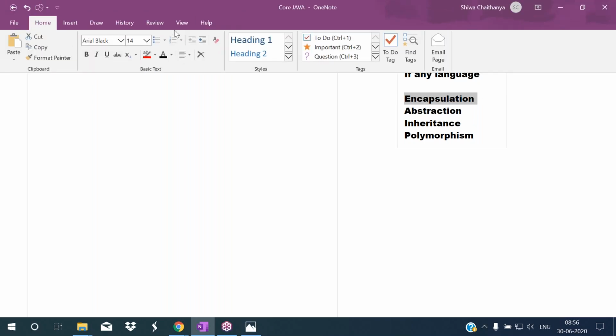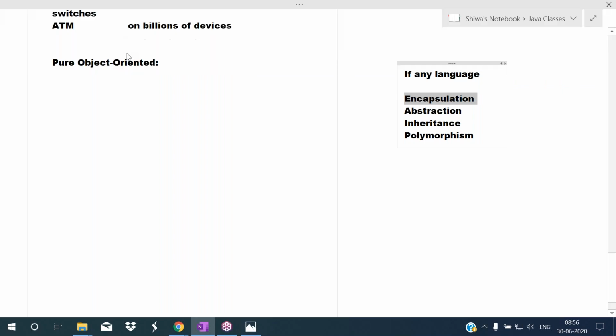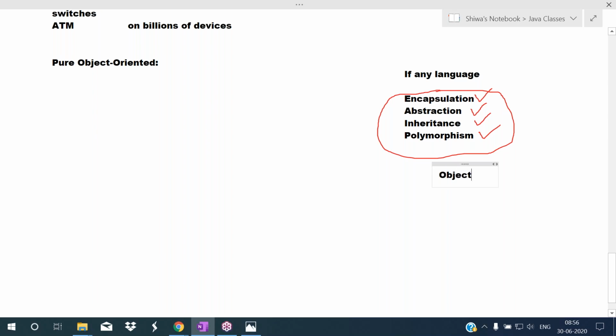What are those four concepts? Encapsulation. That language must support encapsulation, abstraction, inheritance, and polymorphism. If any language supports all these four concepts, we call that language the object oriented programming language.